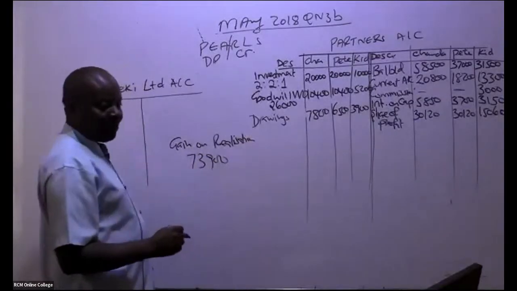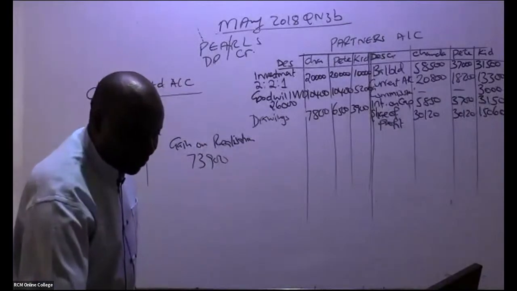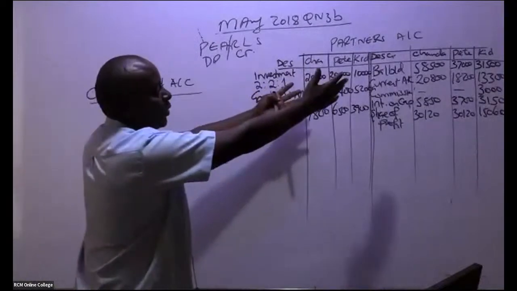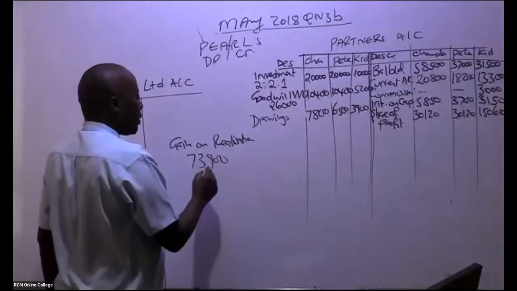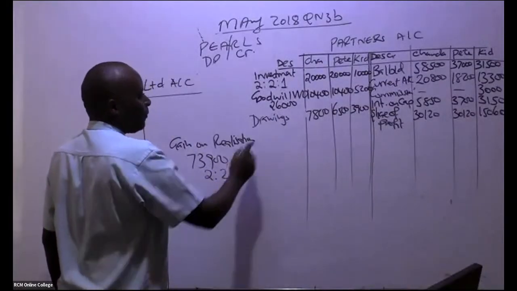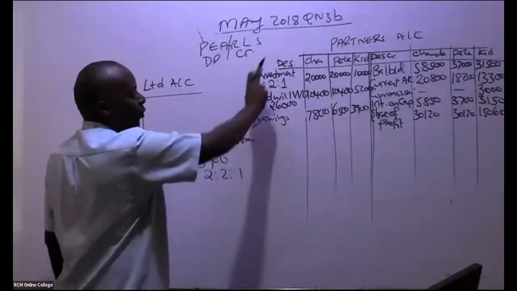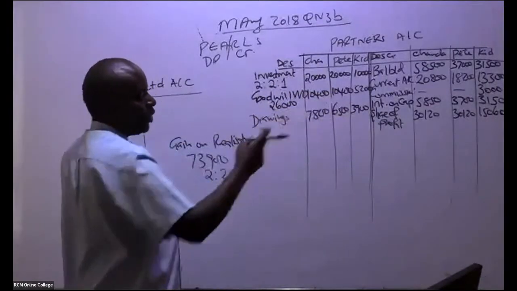Yes, please share it out to the partners. It's their gain, it's their money. Share it out using this ratio 2:2:1. So 2/5 for Chanda, 2/5 for Pete, 1/5 for Kidole.